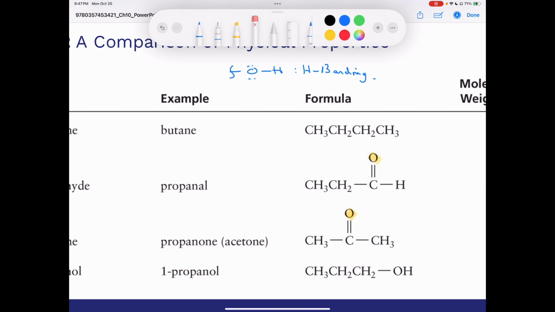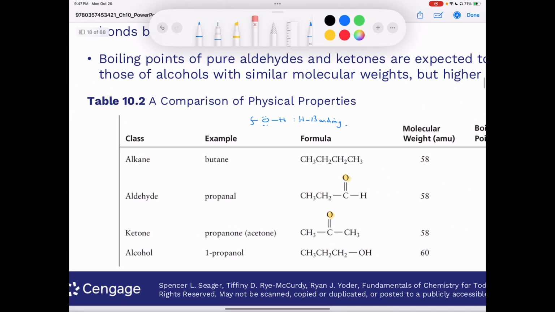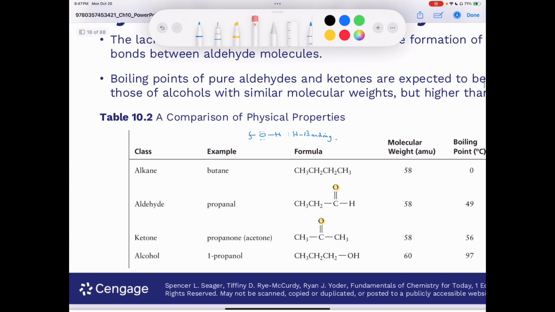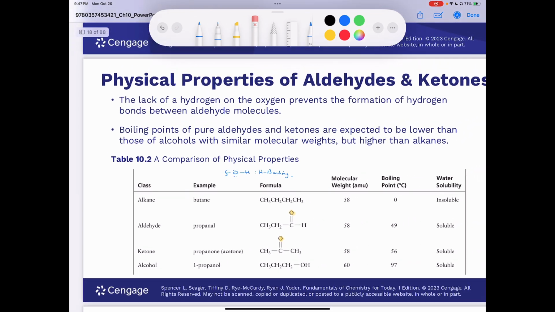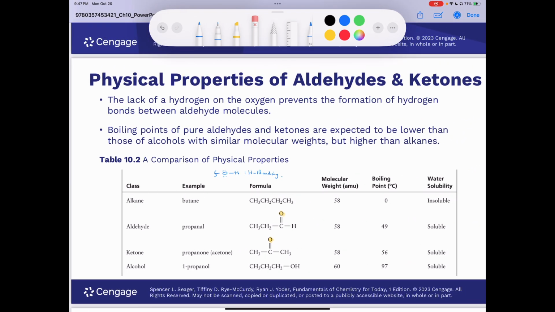And so because of that, aldehydes and ketones cannot participate in hydrogen bonding in a pure sample, okay? So if I have two molecules of propanal, they can't hydrogen bond with one another, or if I have two molecules of acetone, they cannot hydrogen bond with one another.